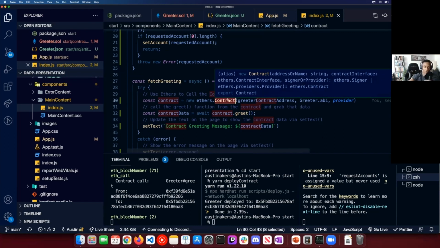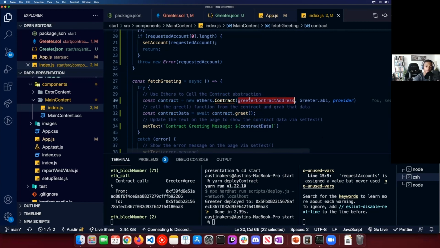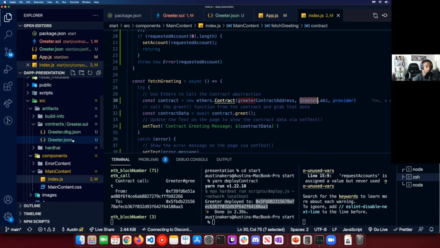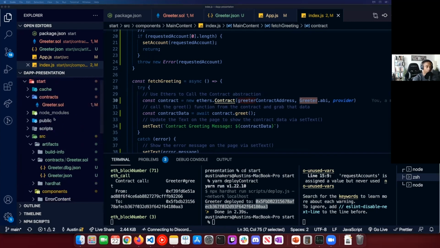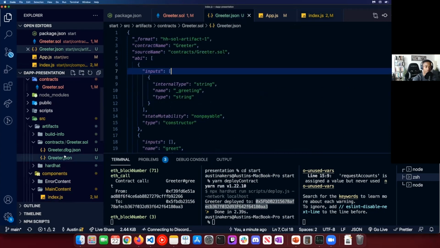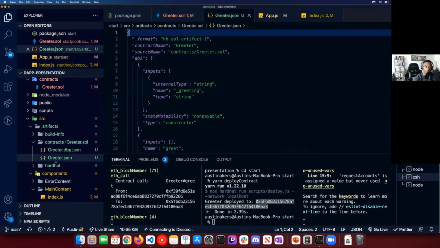We essentially create a new instance of a contract, right? So what we're doing here is grabbing that greeter's contract address: hey, where's this contract deployed? It's deployed to this address right here. Okay, cool. Now you remember how we compiled that contract and got the greeter.abi, the application binary interface? That is what we'll be utilizing. So we have this greeter.json, and we've imported that as greeter. From that greeter.json, we want to use the greeter.abi, and we did exactly that, the application binary interface.